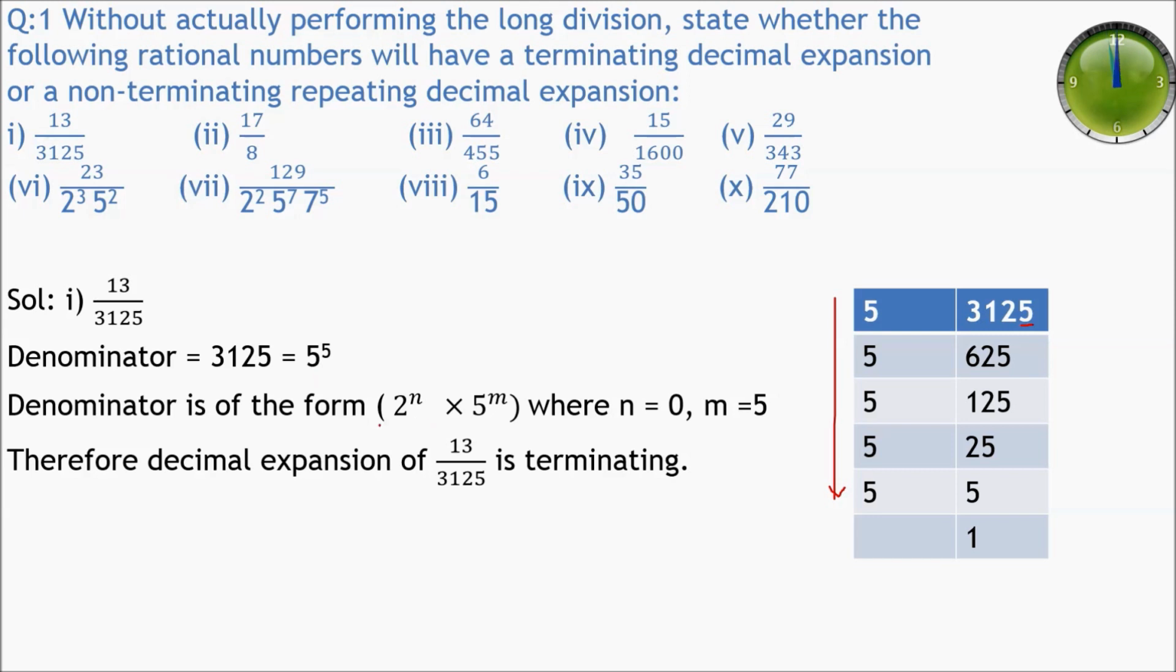So it is of the form 2 raised to power n into 5 raised to power m, where this n is equal to 0. Whenever 2 is missing, we will write the power of 2 as 0, because 2 raised to power 0 is equal to 1. So that is why here n is equal to 0 and m is equal to 5. Therefore this decimal expansion is terminating.